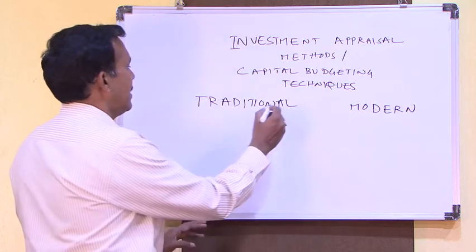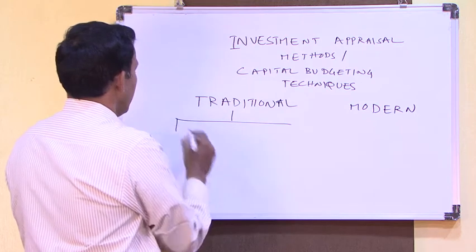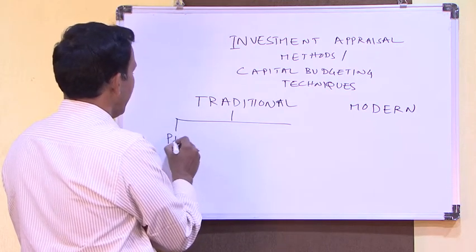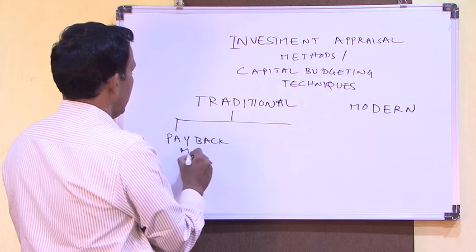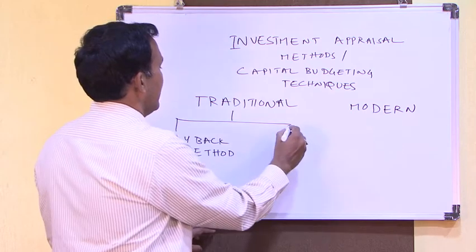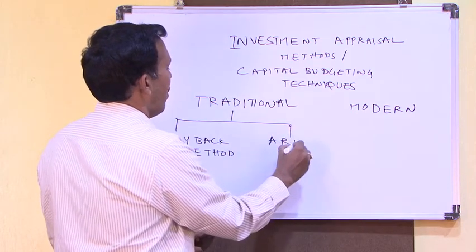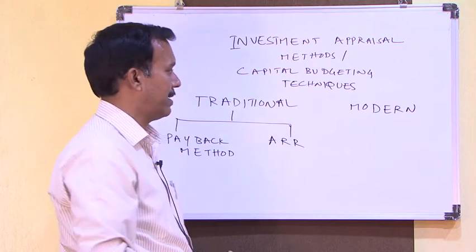So we need to take into consideration two types of methods for evaluating investment. First one is the traditional method. In the traditional, we have further methods called payback method or ARR, accounting rate of return or average rate of return.